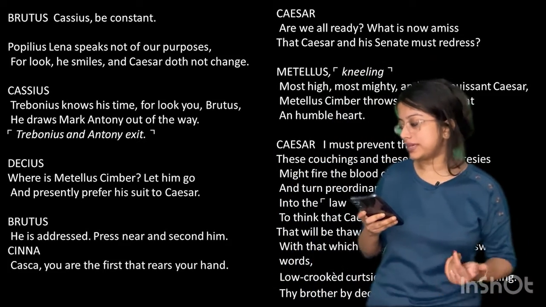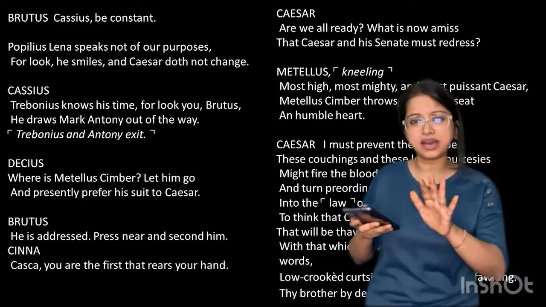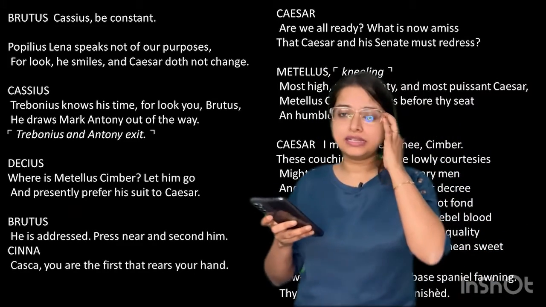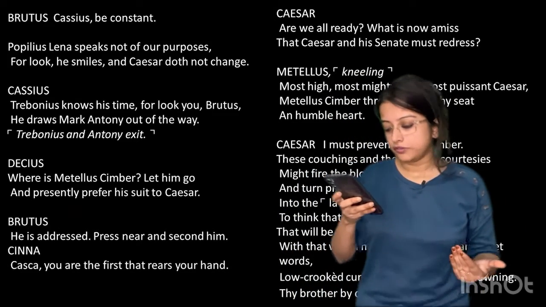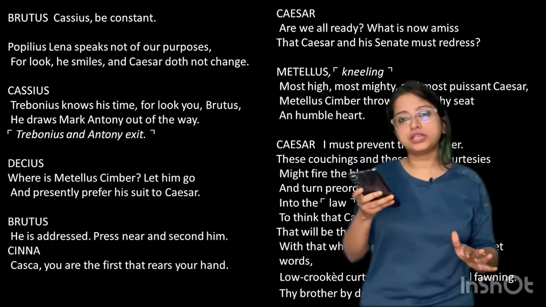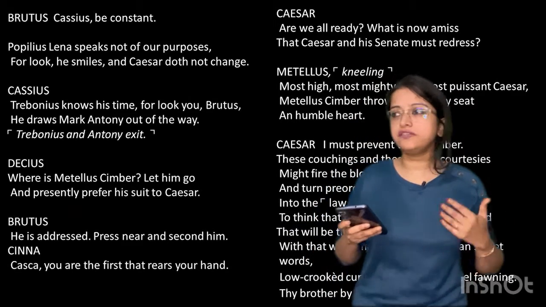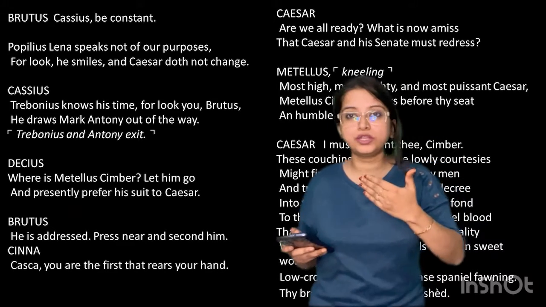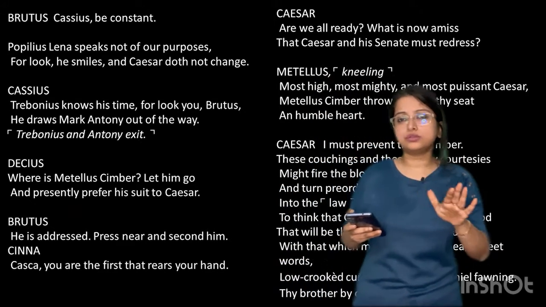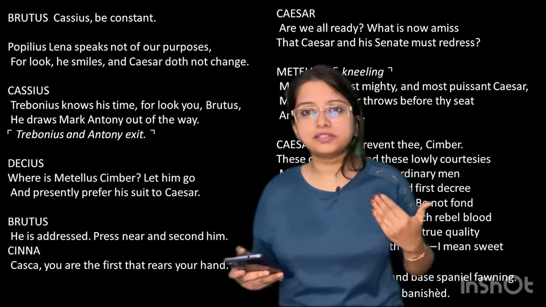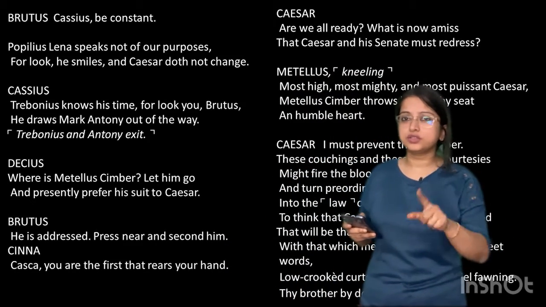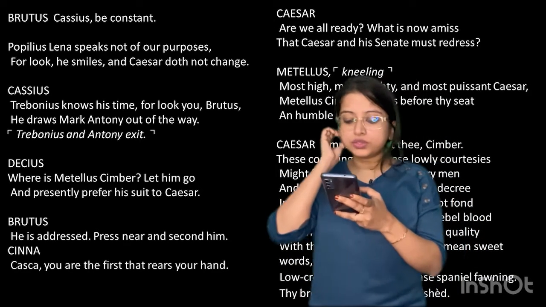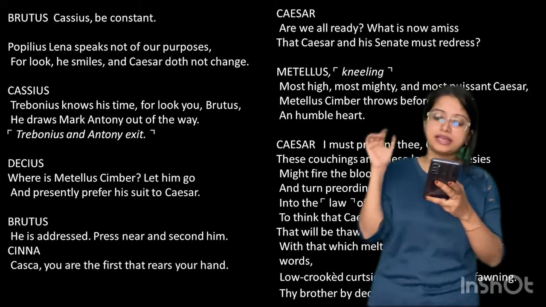What do we have? Brutus: Cassius, be constant. So Brutus says, Cassius, calm down. Don't be so afraid. Populus Lena speaks not of our purposes. Populus Lena is actually not talking about us. For look, he smiles and Caesar doth not change. Caesar's appearance is not changing. If you tell a person that they are planning to kill you, your appearance will change when you hear such news. So no such change can be seen on Caesar's face. So it is clear that he is not talking about this conspiracy to Caesar. Cassius: Trebonius knows his time, for look you, Brutus, he draws Mark Antony out of the way.